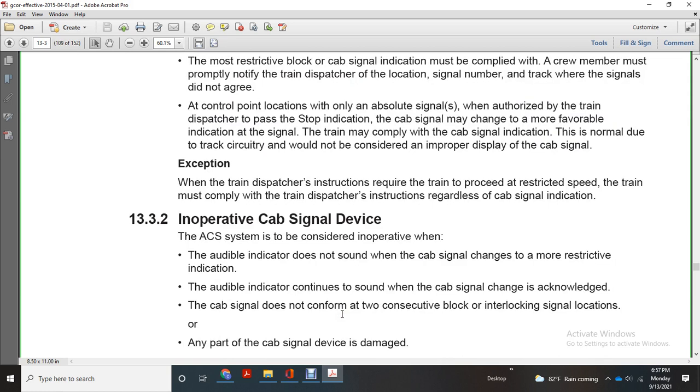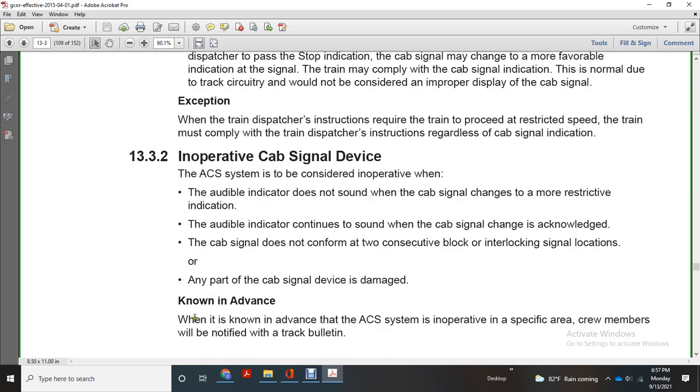Inoperative cab signal device. The automatic cab signal system is to be considered inoperative when the audible indicator does not sound when the cab signal changes to a more restrictive indication, when the audible indicator continues to sound after the cab signal change is acknowledged, when the cab signal does not conform with two consecutive block and interlocking signal locations, or when any part of the cab signal device is damaged.